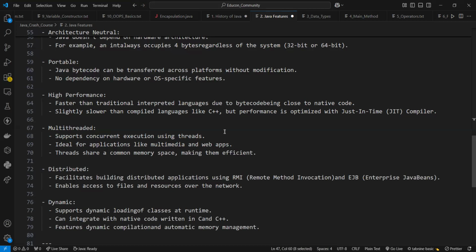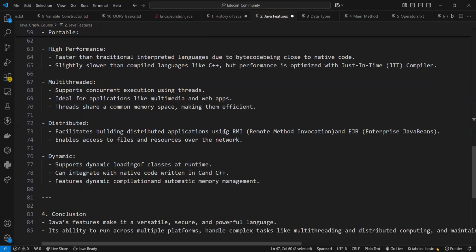Next is distributed. So Java is distributed because it facilitates users to create distributed applications in Java. So RMI and EJB are used for creating the distributed applications. So this feature of Java makes us able to access files by calling the methods from any machine on the internet.